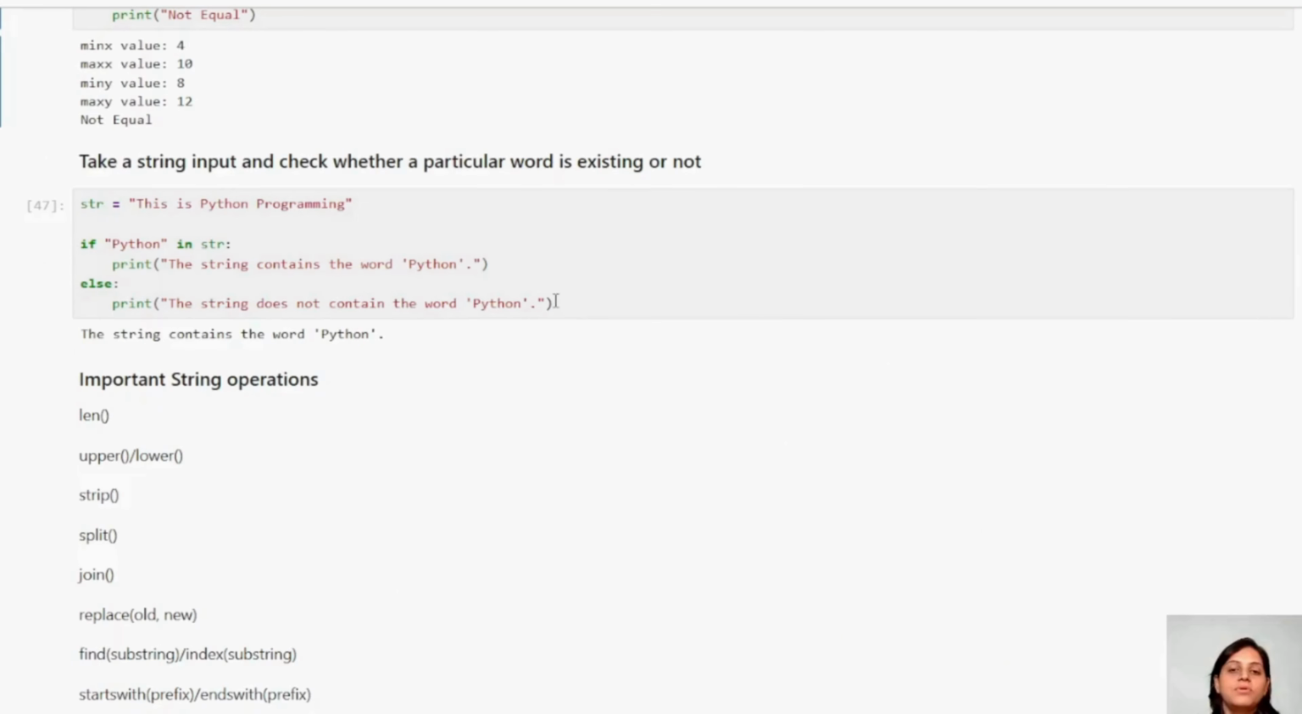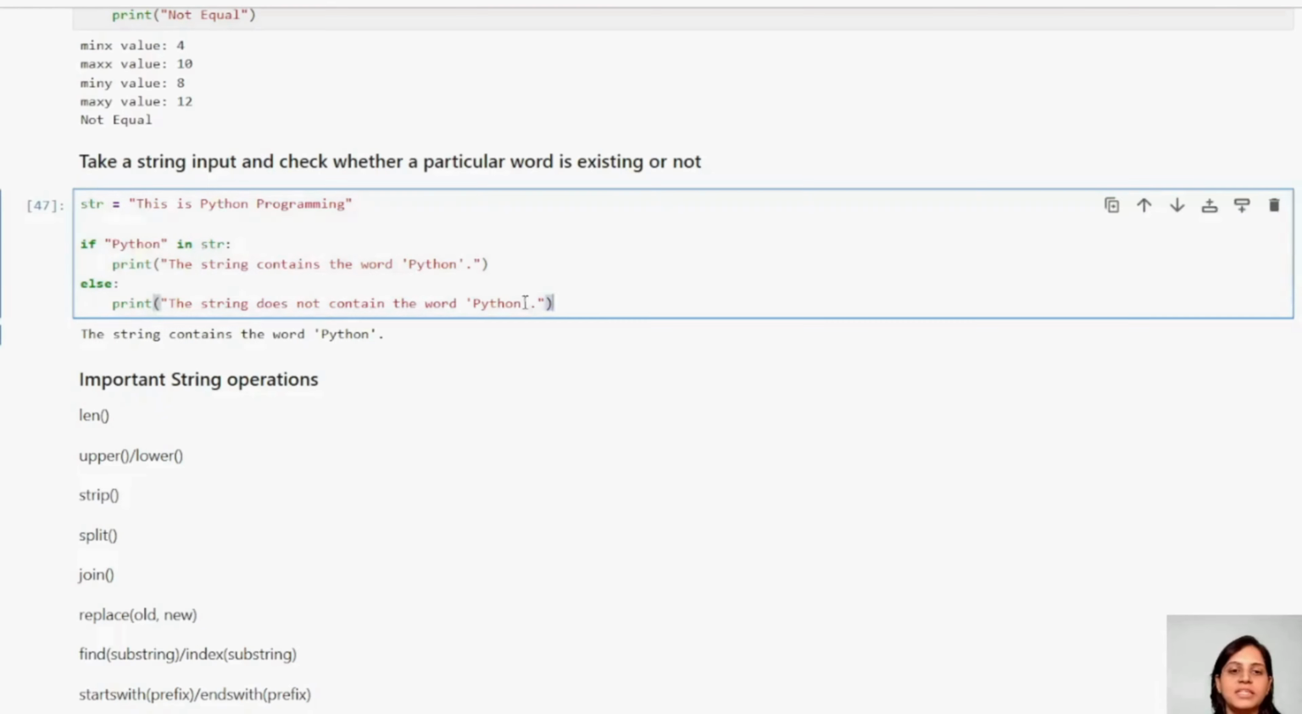Now I want to explain something very important, guys. That was not initially planned to be kept, but I thought of keeping it here. So take a string input and check whether a particular word exists or not. This is one of the string examples, how you can implement a condition on any string statement.